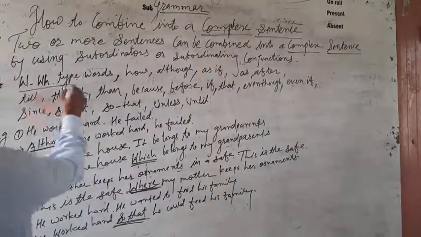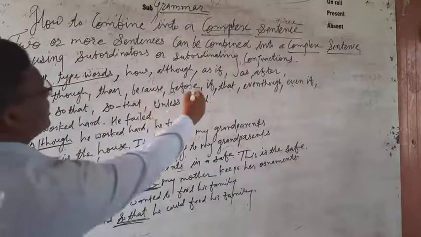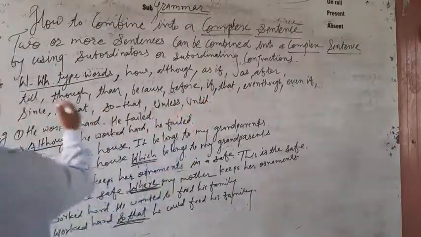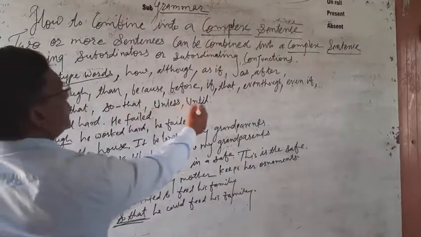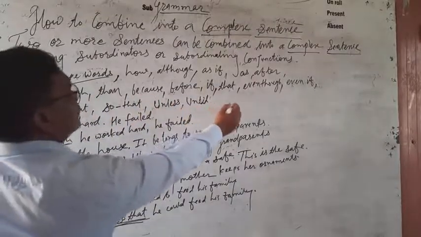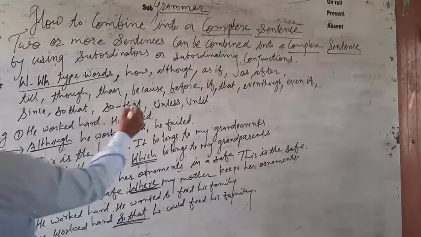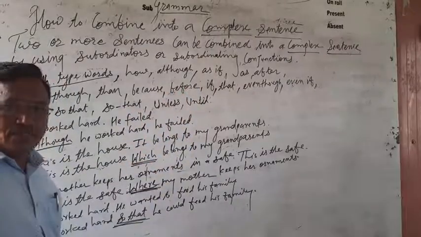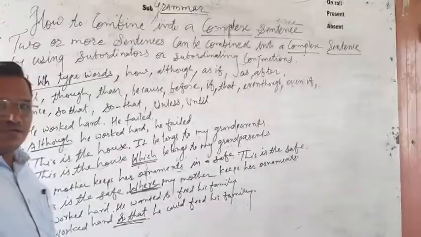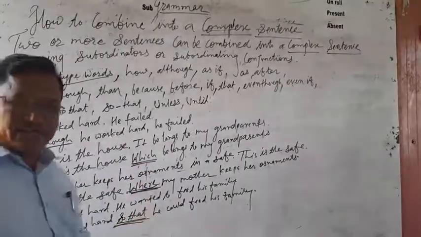WH type words: how, although, as if, as, after, till, though, then, because, before, if, that, even though, even if, since, so that, unless, and until. We can use these subordinates to combine two sentences for making the complex sentence.